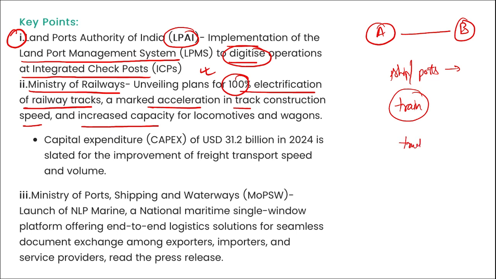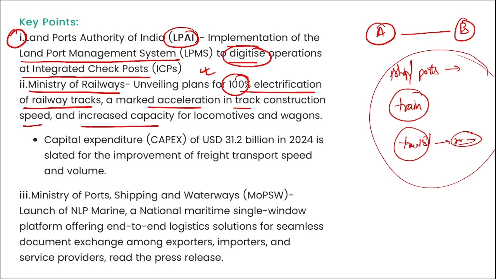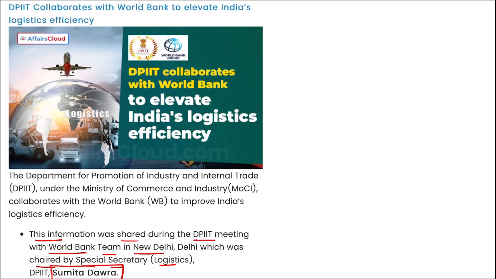Then comes your trucks, that is the development of road infrastructure. Highways should be better. So these are the sectors where we need to work to increase logistic efficiency. And for the same, it is your DPIIT that collaborated with World Bank to improve India's logistic infrastructure.